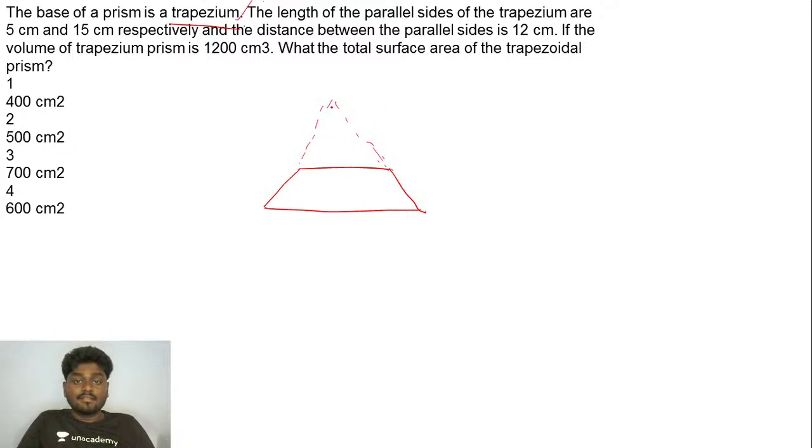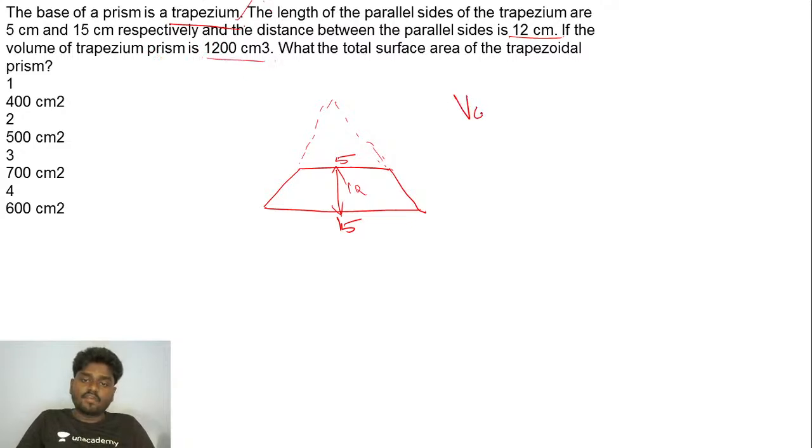So the length of the parallel sides they have given is 5 centimeter and 15 centimeter. In a trapezium, one pair of opposite sides will be parallel and the other pair of opposite sides will not be parallel. Okay, this is a trapezium. The distance between the parallel sides is also given. The distance between them is exactly 12 centimeter. And you are also given the volume of the trapezium prism.